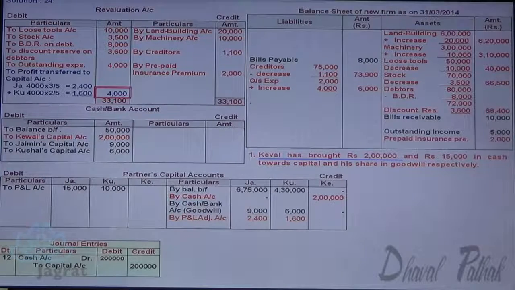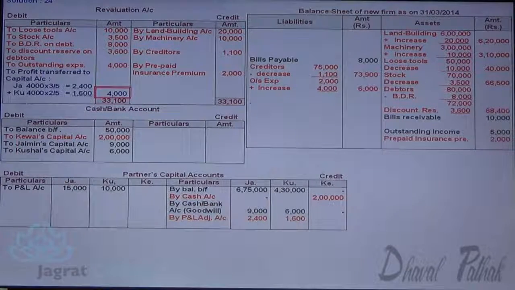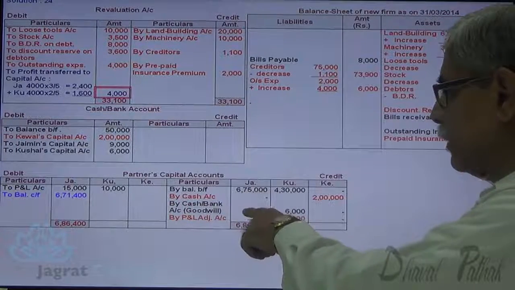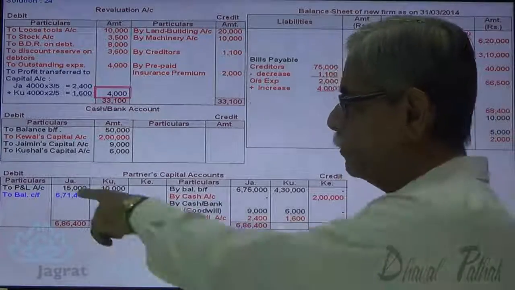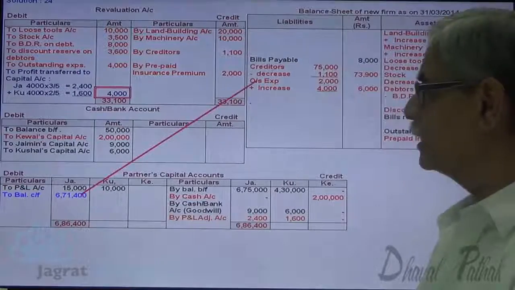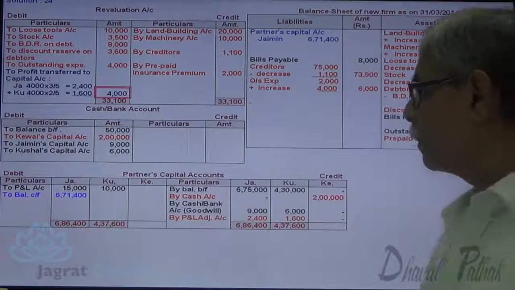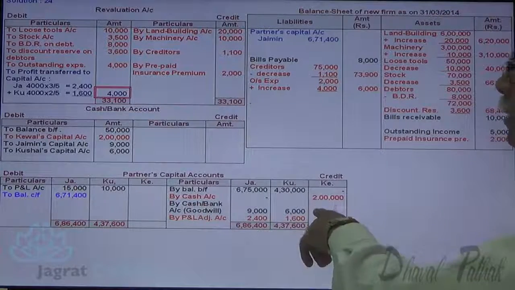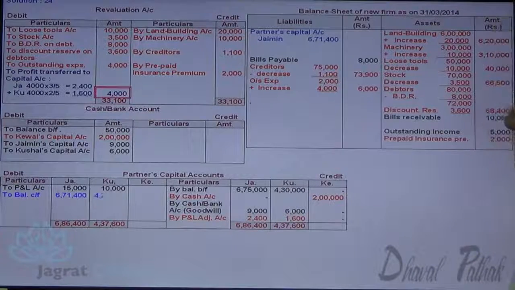So total of credit side: 6,75,000 plus 9,000 plus 2,400 minus 15,000. 6,71,400 is the balance that appears in the balance sheet as capital of Jaimini. Total of credit of another partner: 4,30,000 plus 6,000 plus 1,600.